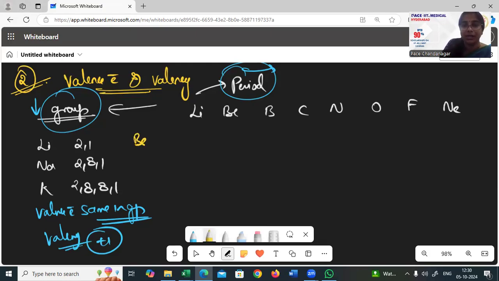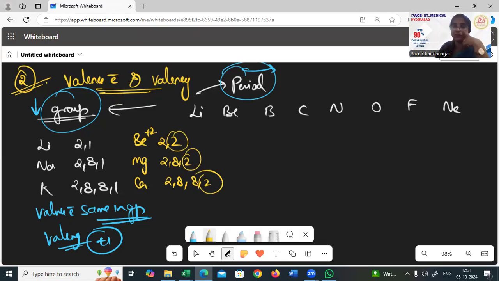Similarly, beryllium, magnesium, calcium, that we also do. Be is 2, 2, Mg is 2, 8, 2, and Ca is 2, 8, 8, 2, written as 2, 8, 10 and then 8, 2. Everywhere you have 2 electrons in the outermost shell. So valence electrons are the same, and valency is +2 here.